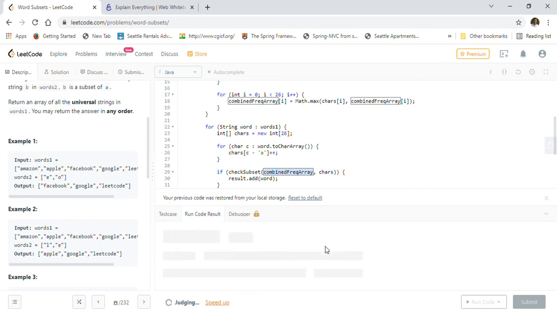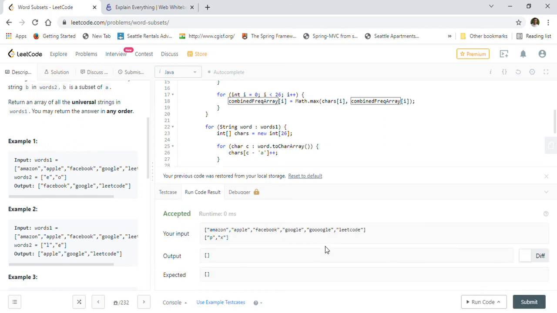It should be blank. As you can see, we are not getting anything in our answer because X is not present in any of these words. So our solution is working fine.